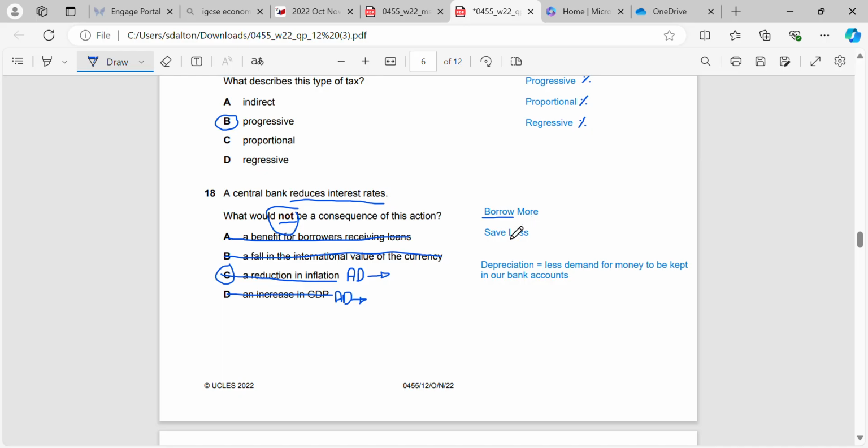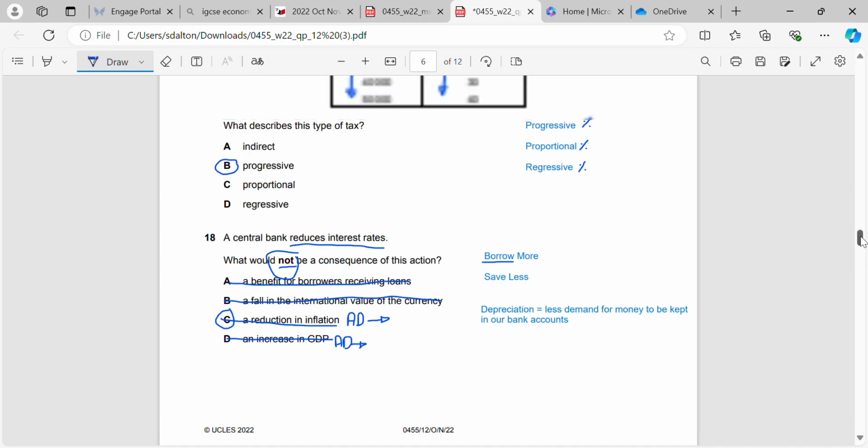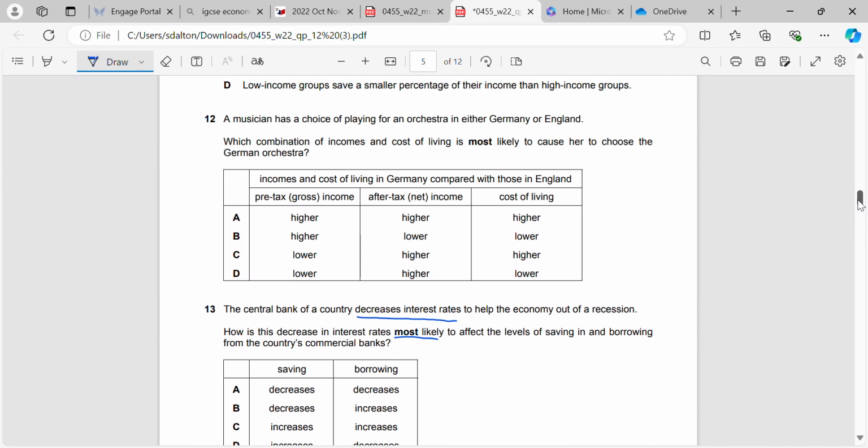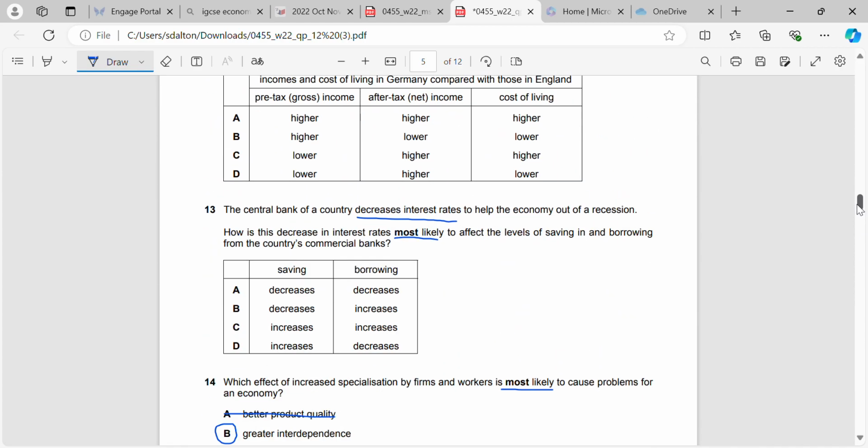We borrow more and we save less, because we get less of a return on the money we keep in the bank, but we can borrow at a cheaper rate, so we have to pay back less money to the bank. So if we find that here, saving we know is going to go down, and borrowing we know is going to increase.